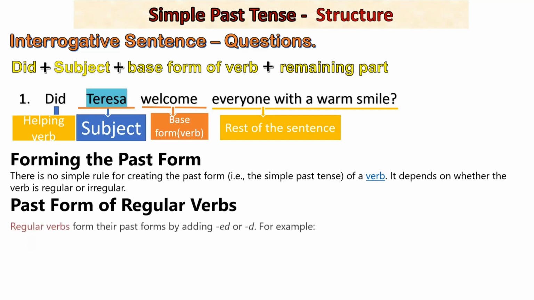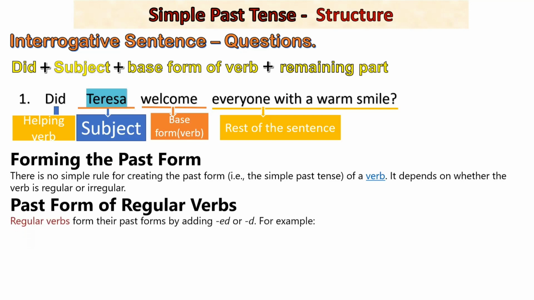Regular verbs simply change their form into past by adding d or ed. If a word is ending with a consonant, you will simply put ed afterwards. If e is already used at the end, or e is part of the word, then we will simply put d at the end.